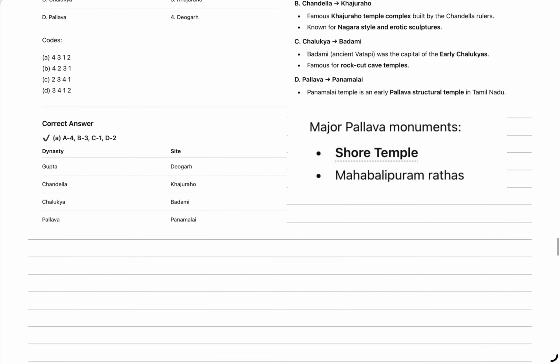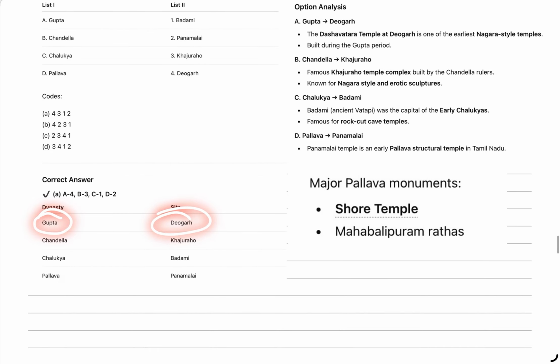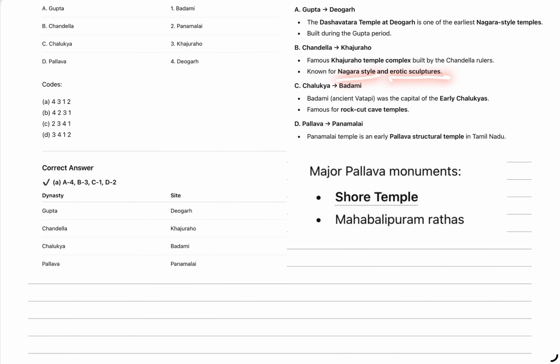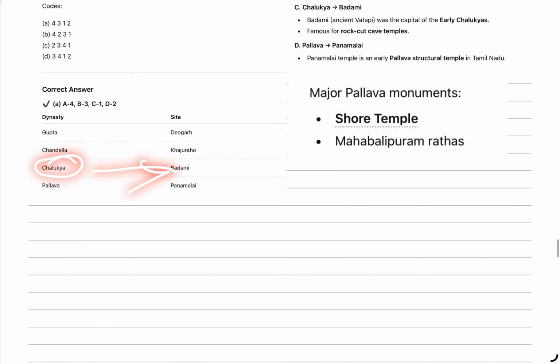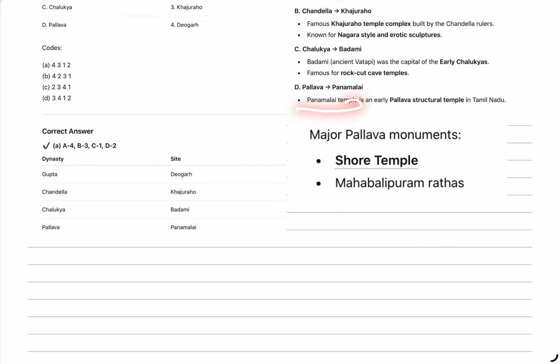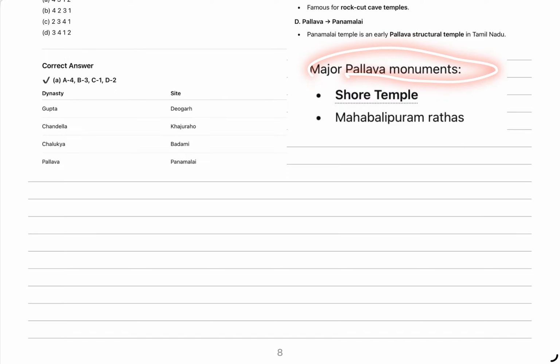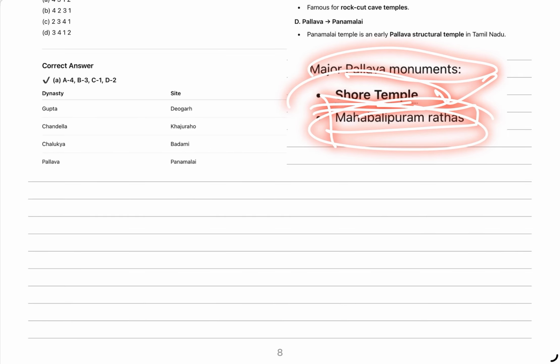So basically what we saw: Gupta, Devgar, the Savtara temple there is a contribution of the Guptas. Chandela, the Khajuraho temple, which shows the erotic sculpture and is a symbol of the Nagar style of architecture, is a contribution of the Chandela. Then the capital of early Chalukya was Badami. Pallava, the Pannamalai temple is an early Pallava structural work. Then major Pallava monuments are the Shore temple and the Mahabalipuram Rathas.